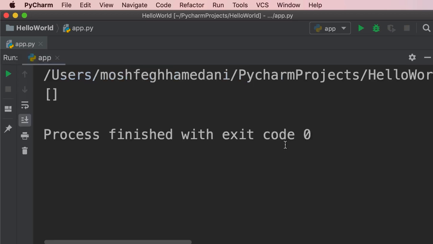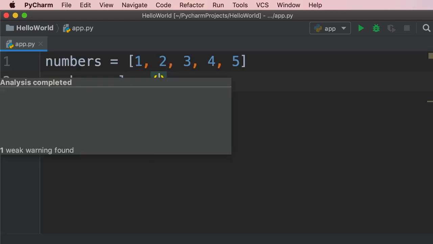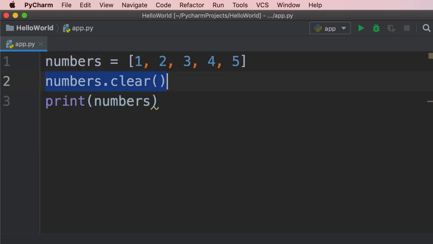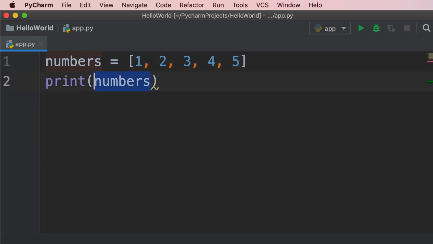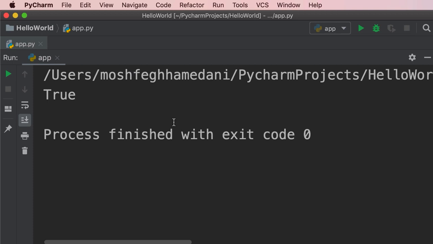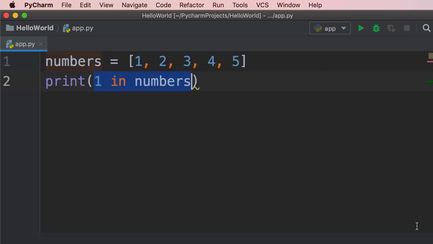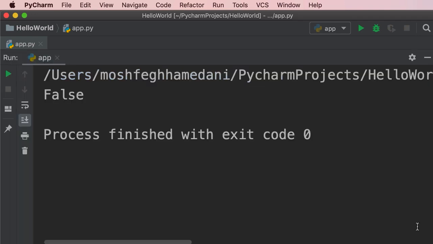Our list is empty. Now, sometimes you want to know if a given item exists in our list or not. To do that, we use the in operator. So let's remove this line. Instead of printing our numbers list, I'm going to print an expression: 1 in numbers. So here we're using the in operator. We're checking to see if 1 is in the numbers list. So this is a Boolean expression. It returns a Boolean value. Take a look. So we get true. Obviously, if we search for a value that doesn't exist in this list, like 10, we get false, okay?